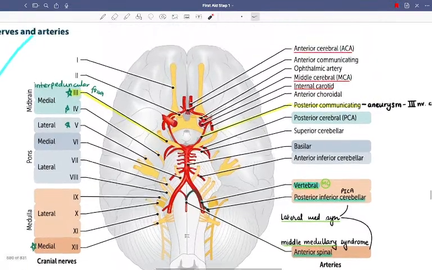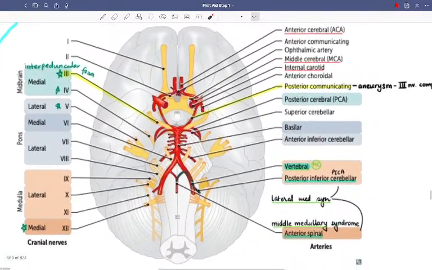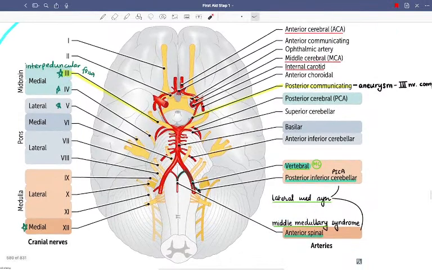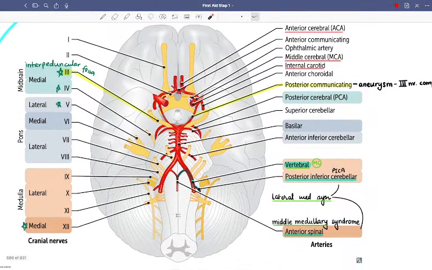This is important because of Berry's aneurysm. First we have the anterior spinal artery, which joins to form the basilar artery in front of the pons. Obviously medial medullary syndrome is coming from down, and for lateral medullary syndrome we have the posterior inferior cerebellar artery.